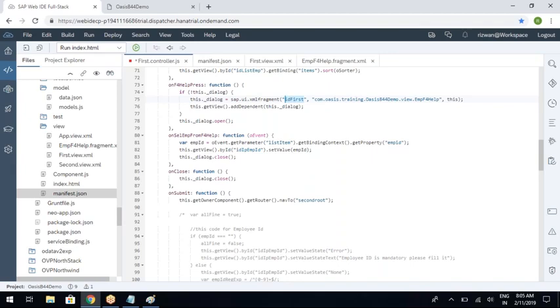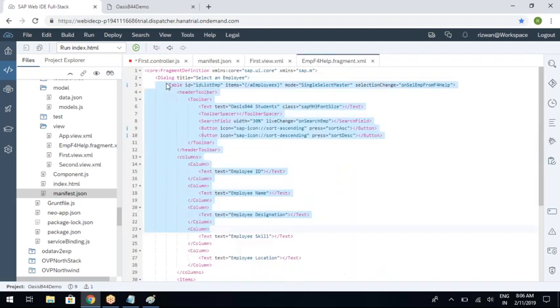Why should both be the same? Because to access the UI elements inside the fragment also, you can simply use this.getViewById statement and point. The way you are pointing to the input field here with this.getViewById, for example, if I want to point to this table, by using this.getViewById you can also point to this table.